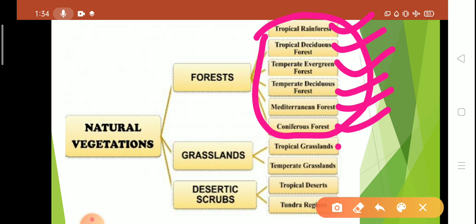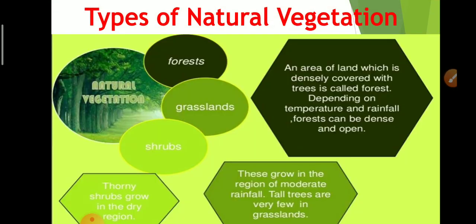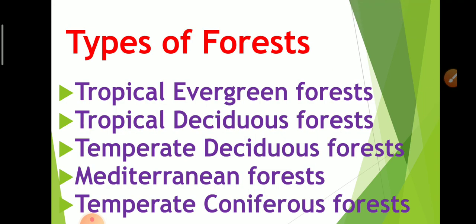Now grasslands are further classified into two parts: temperate grasslands and tropical grasslands. And desertic scrubs and shrubs are further divided into two parts: tropical deserts and tundra region. So this is all about the division of natural vegetation.